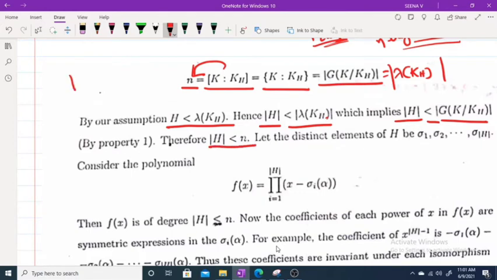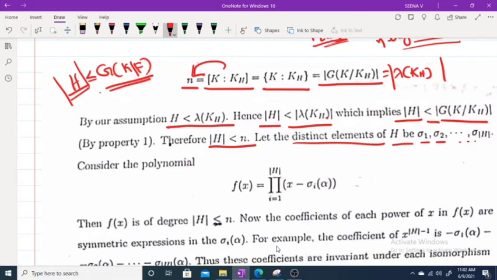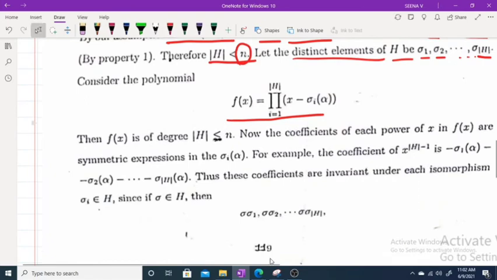Now what is H? H is a subgroup of G of K over F. This consists of all automorphisms on K leaving F fixed. And how many in number? Cardinality of H in number. Let the distinct elements of H be sigma 1, sigma 2, and so on up to sigma H. And the cardinality of H is clearly less than n. Now f of x equals the product, i equal to 1 to cardinality of H, of x minus sigma i of alpha. Now what about the degree of this polynomial?